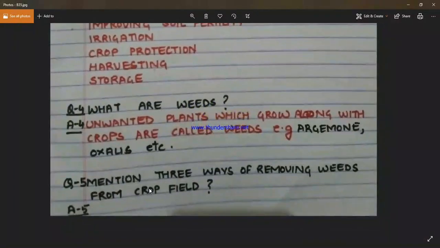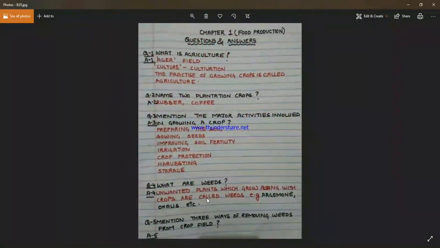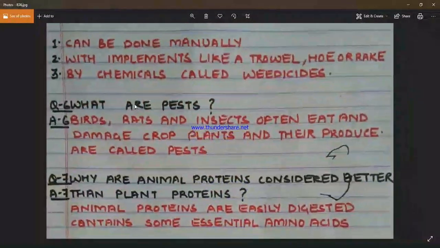Now, what can be the three ways of removing weeds from the crop field? So, what are these three ways? It can be done manually, or with implements like a trowel, hoe or rake. And also we can apply certain chemicals which we call weedicides. But these chemicals should be applied in minimum quantity.